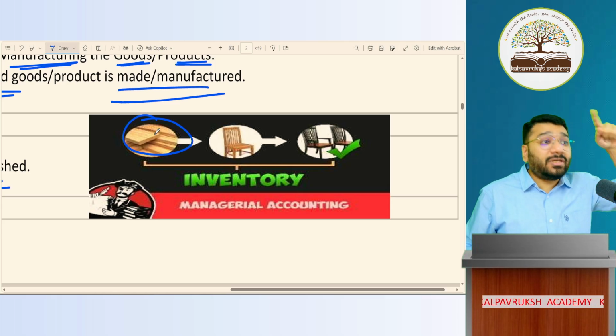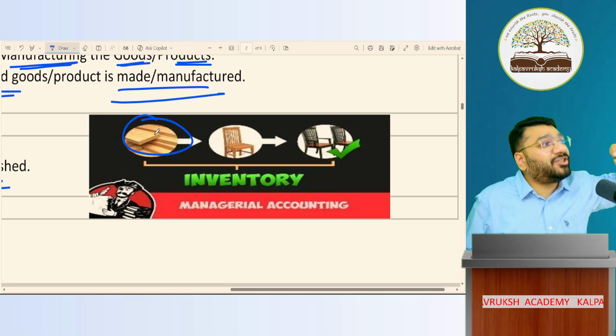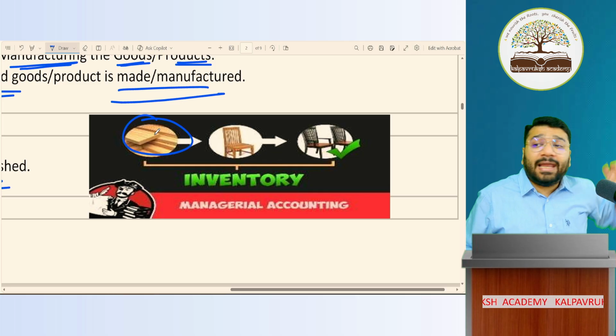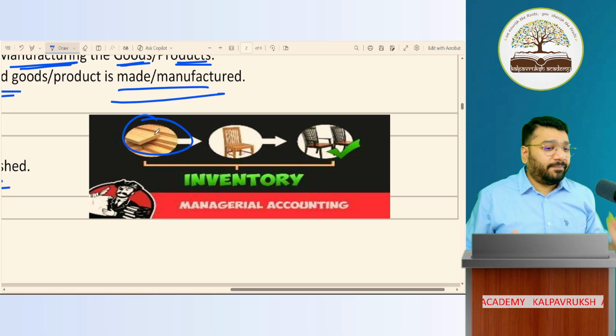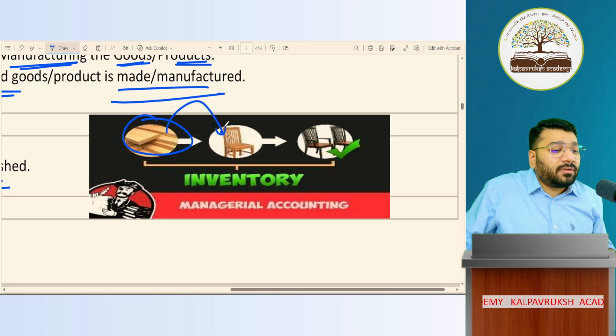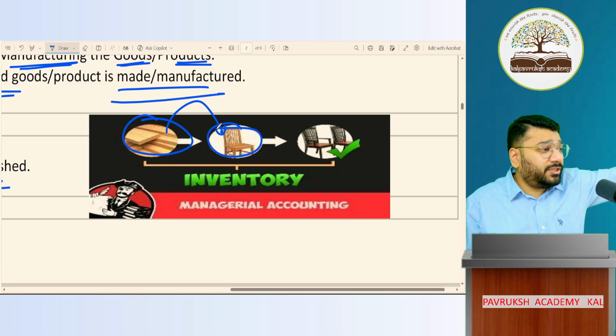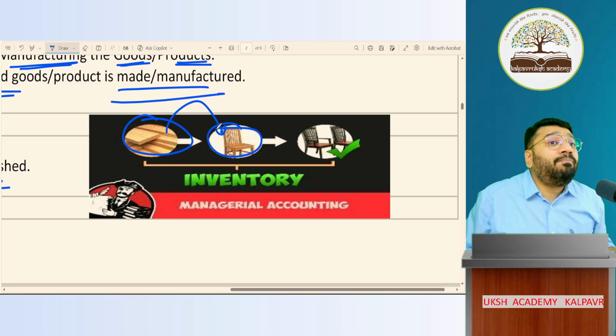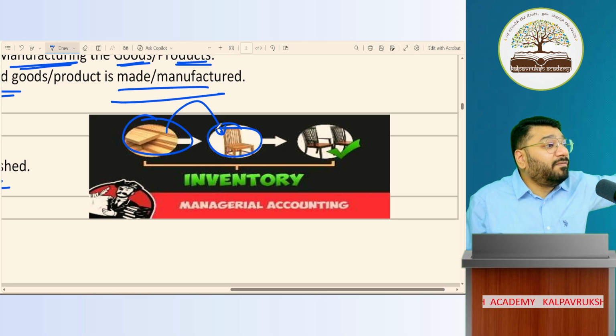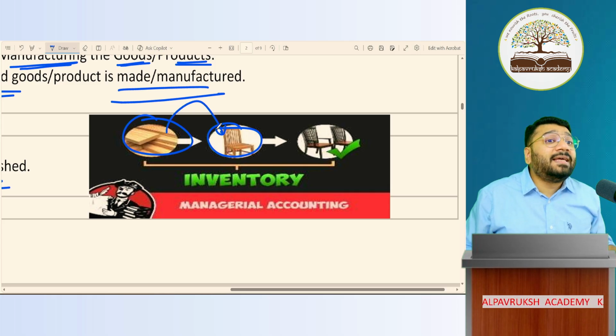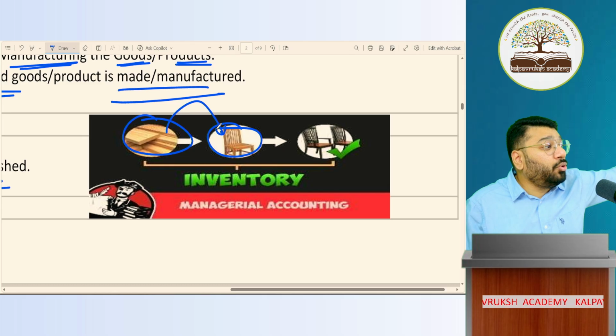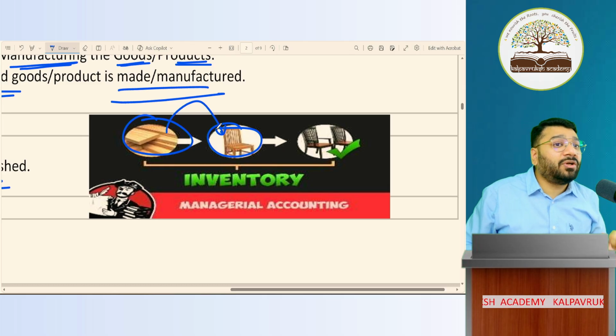Yes, because the intention is to use it for manufacturing purposes. So these raw materials are manufactured in the form of a chair. But here, what is pending? Polishing is pending. Can I sell this in the market just like this? No. So this is called semi-finished goods, or goods which are in work in progress stage. Got it? Not got it?